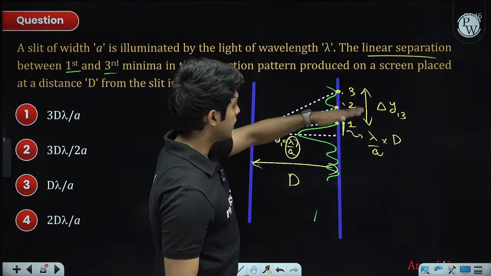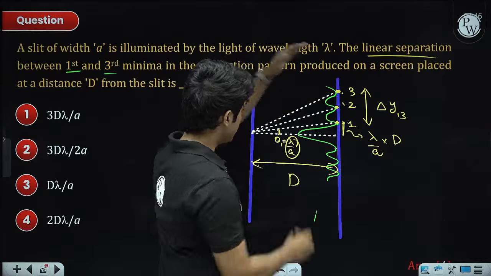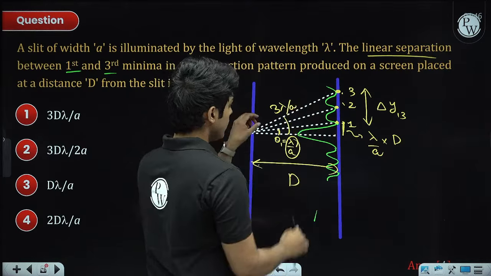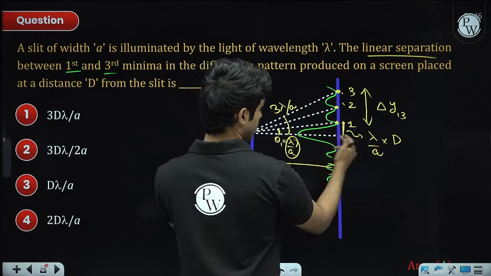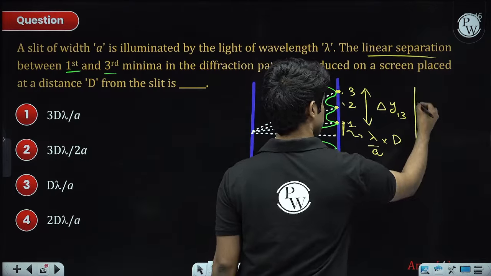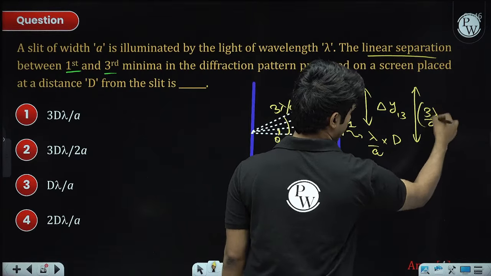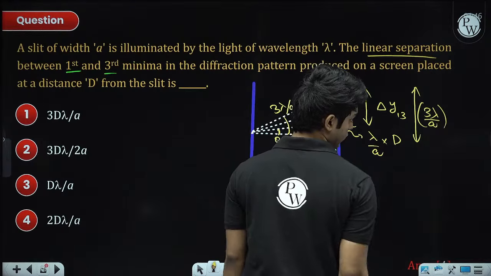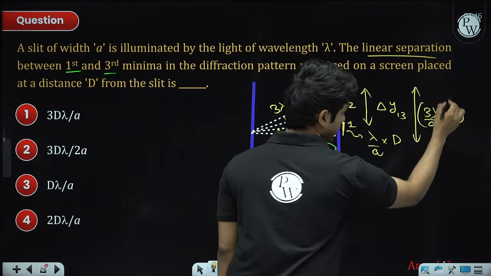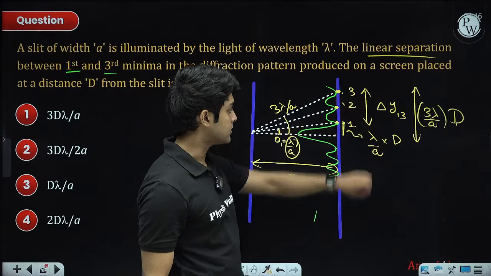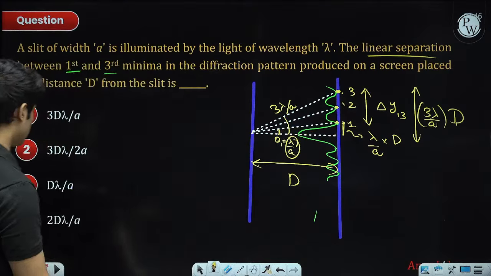Now for the third minima, the angle will be 3 lambda divided by a. So this angle we have to multiply with D, that will give us this y distance. That will be 3 lambda by a, the angular coordinate of the third minima, multiplied with D distance. Subtract them, you will get this distance. So 3 minus 1 is 2.